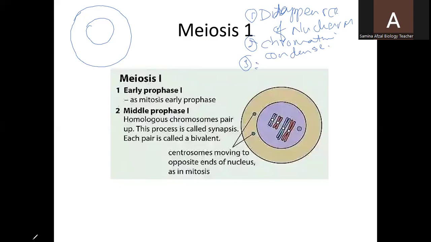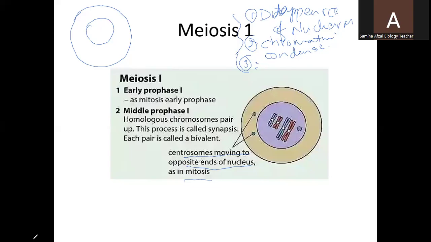You can see the centrosomes moving to opposite ends of the nucleus. So these were the changes which take place before the cell starts its division. During meiosis 1, the substages are prophase 1, metaphase 1, and anaphase 1. So here we start with meiosis 1, prophase 1.